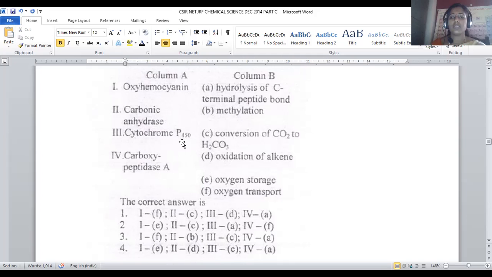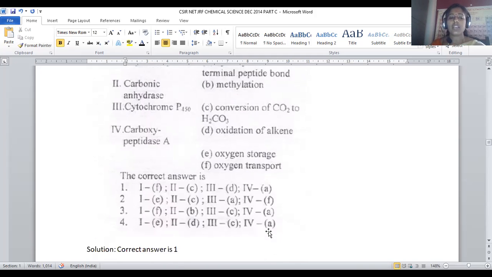Cytochrome P450: the purpose of cytochrome P450 will be oxidation of alkenes. 3 with D is also the right answer. Carboxypeptidase A will be the enzyme for hydrolysis of the carboxy terminal peptide bond. 4 with A is also there. For question number 76, option number 1 will be the right answer.